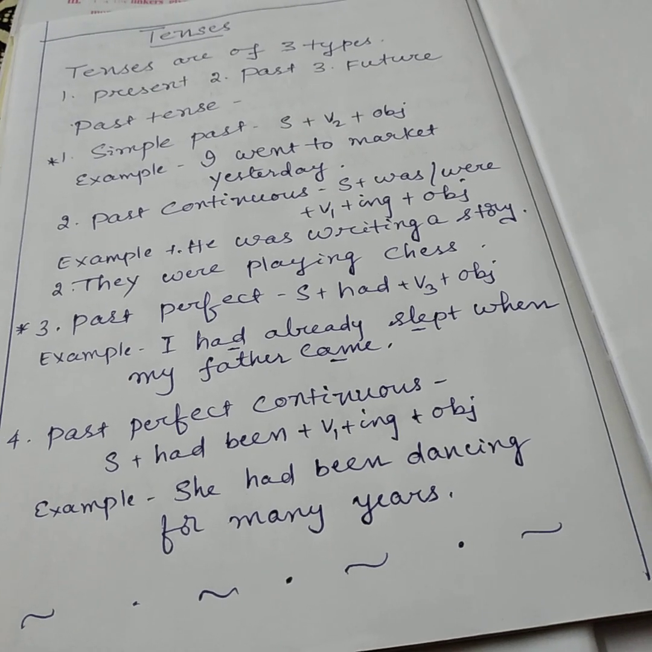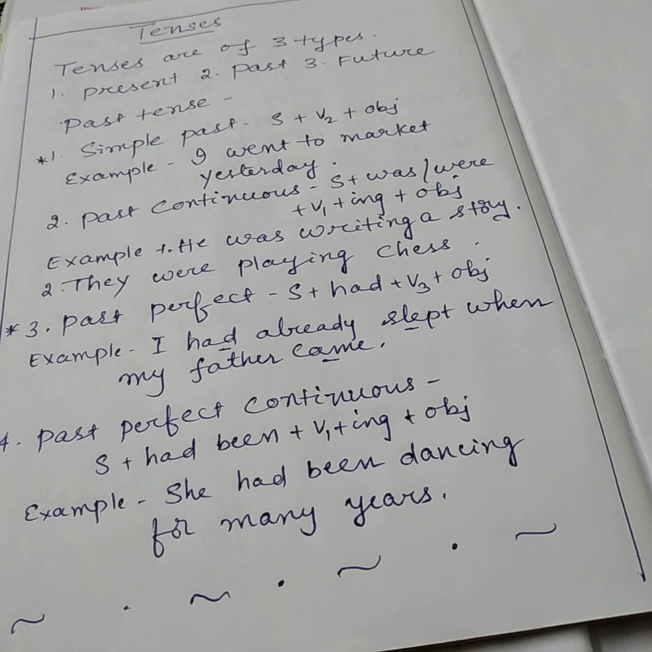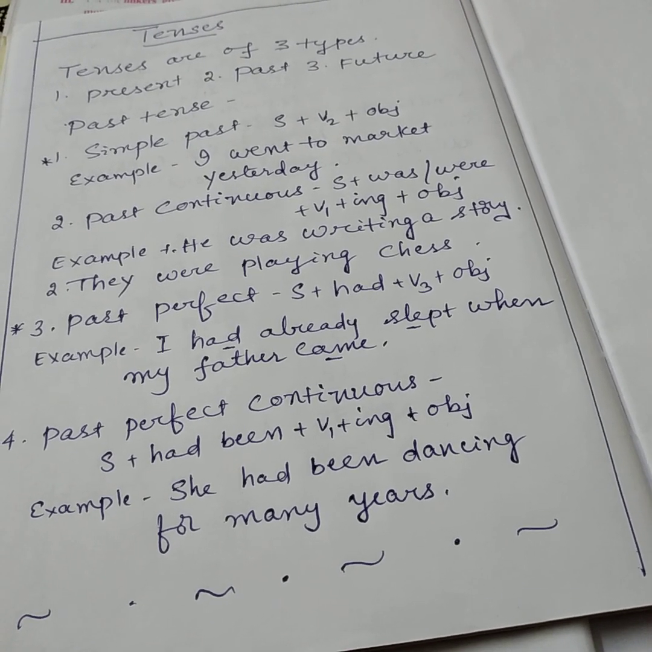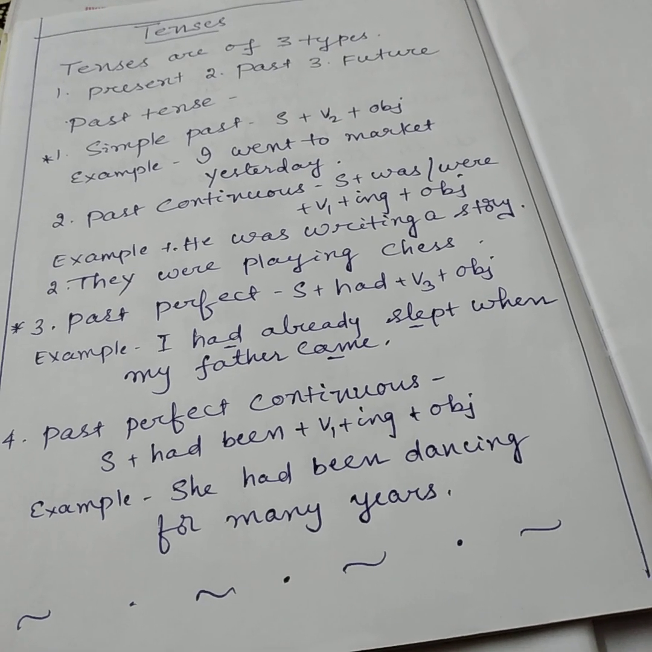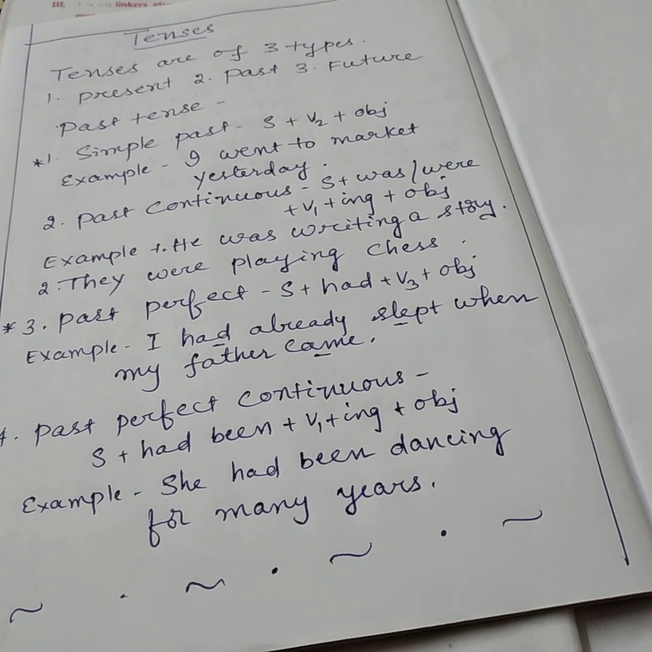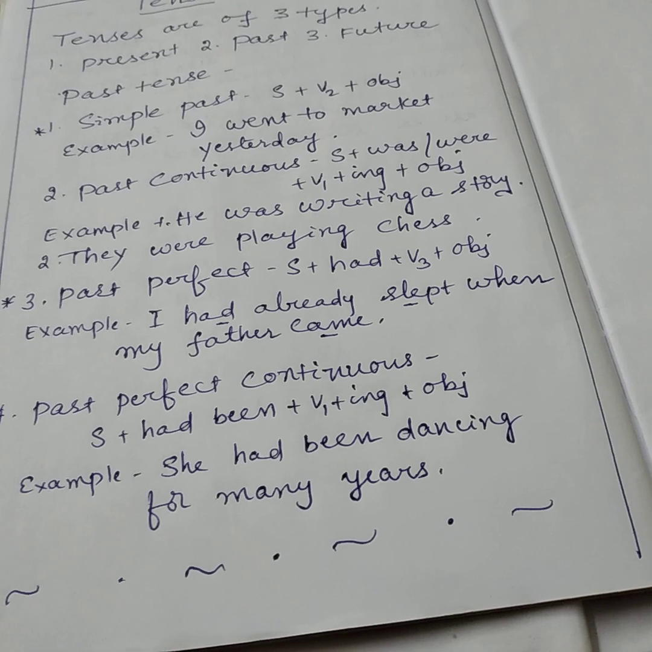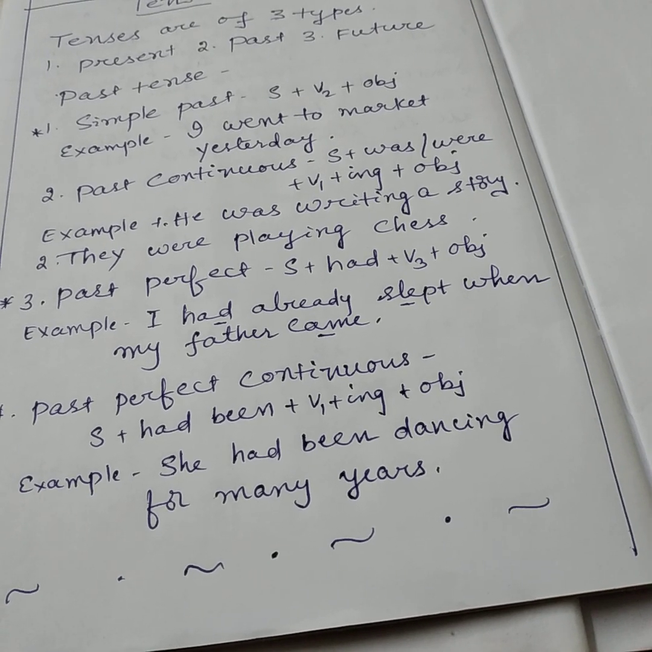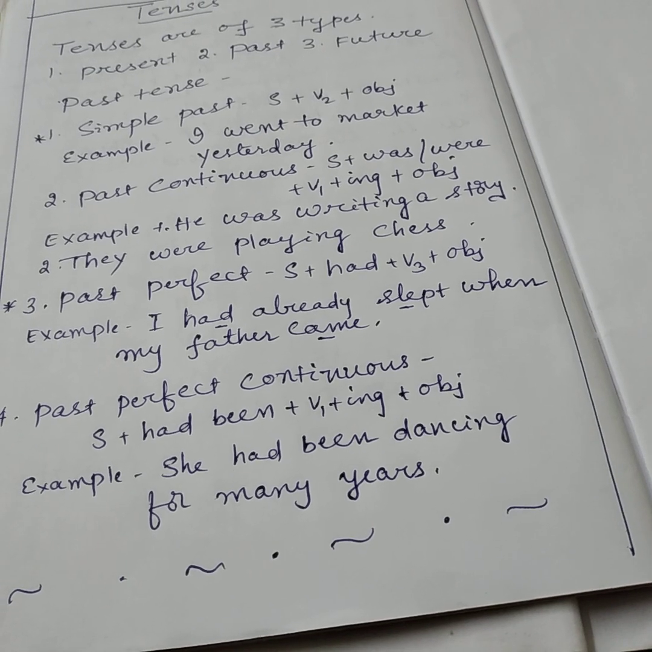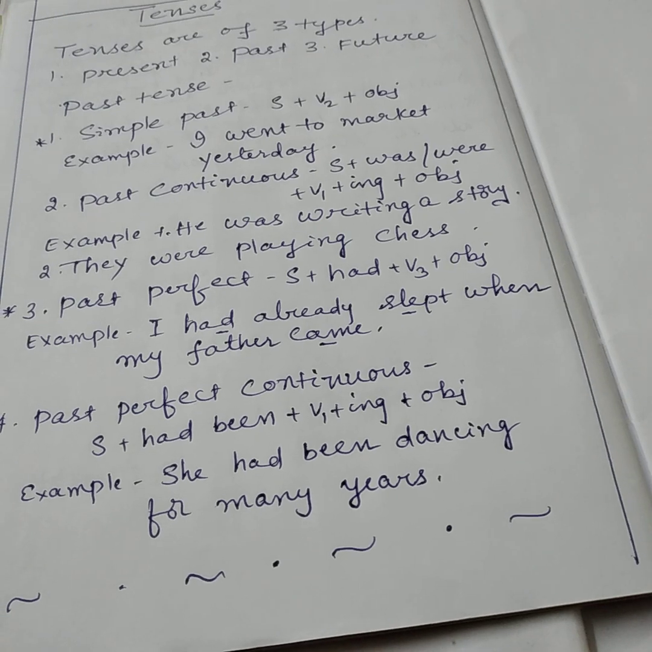So how to identify the past tense? In a sentence, when we have yesterday, last year, last week, last month, previous year, we say that it is in the simple past. So what is the simple past tense? Simple past tense is used when the action of the speaker is already completed in the past. And the structure of simple past tense is subject plus verb in the past form and object.